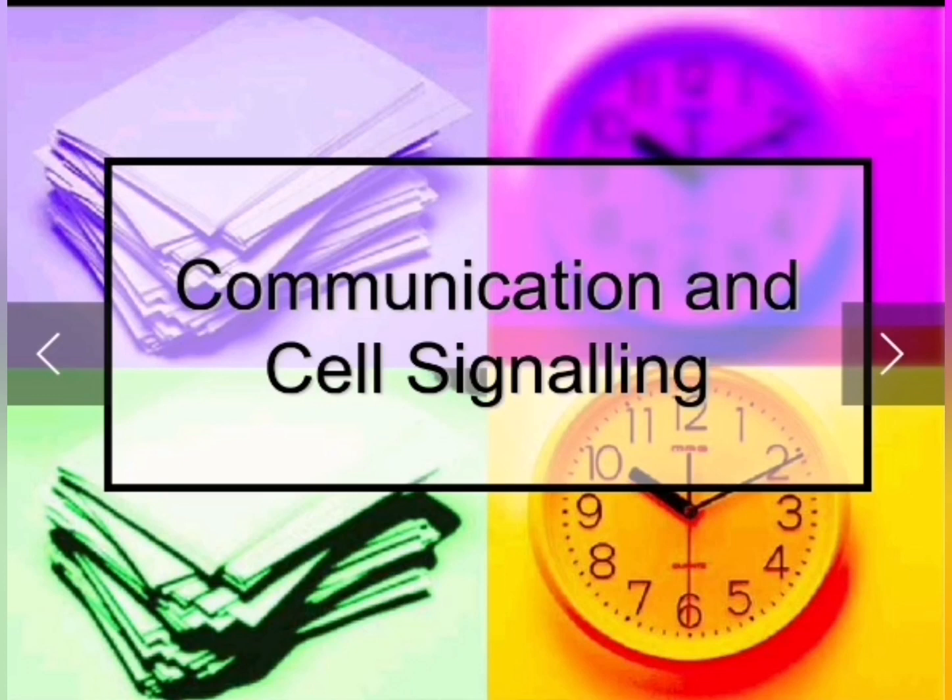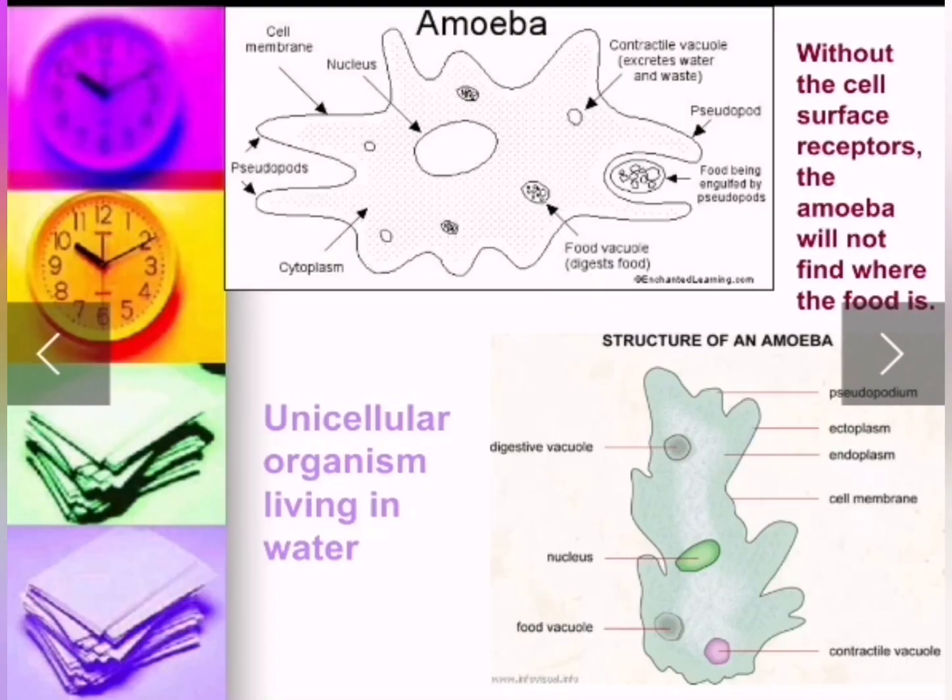Today we will study a new lesson about communications and cell signaling. So we have an amoeba cell, which has a cell membrane and always looks for food. When it finds food, it engulfs it by pseudopods. Pseudopods are parts of the body which project into the food and surround it, and then it engulfs it.